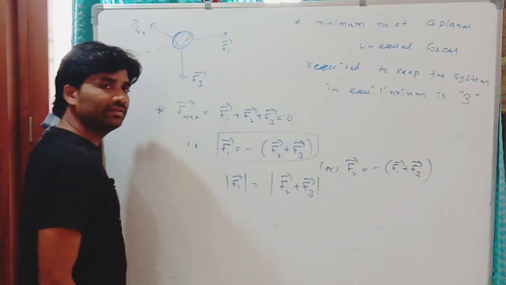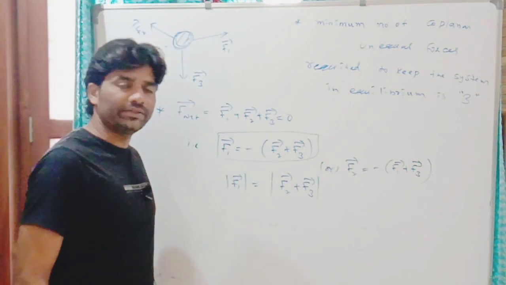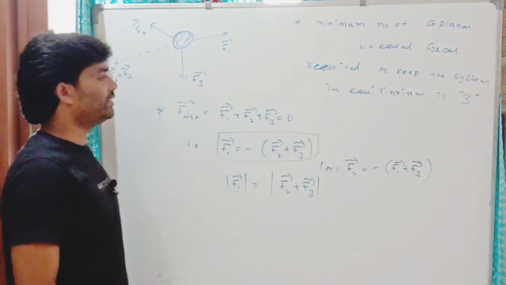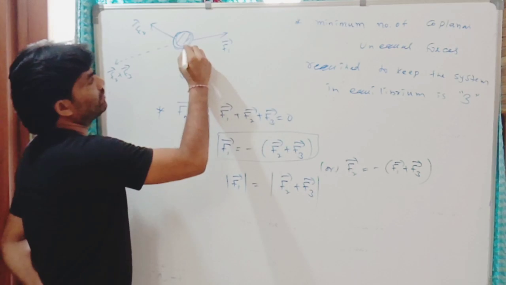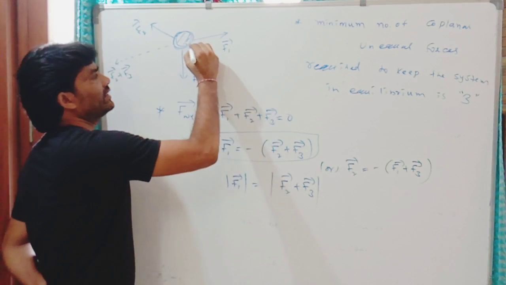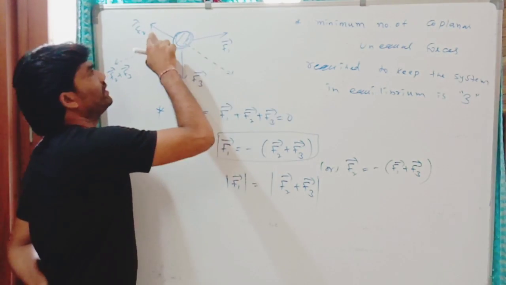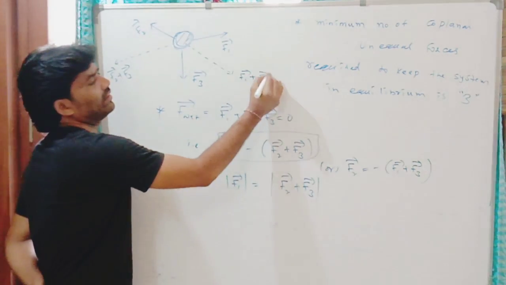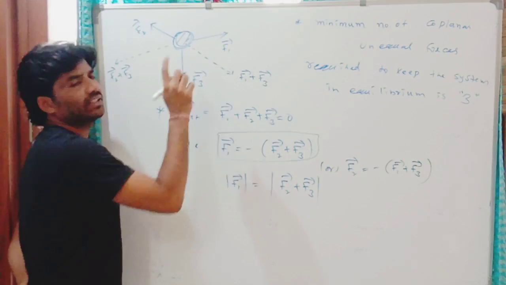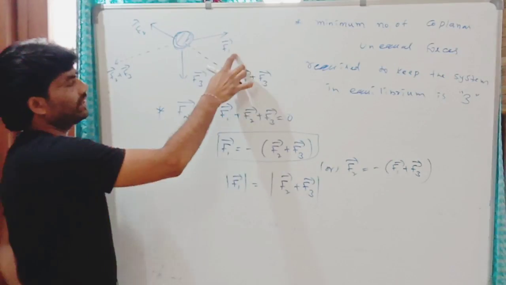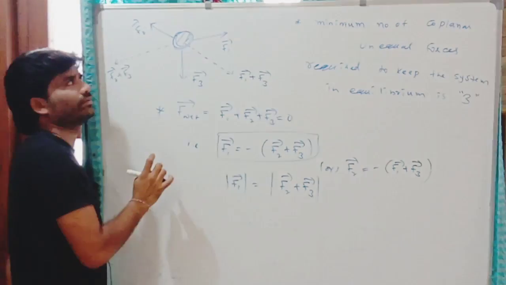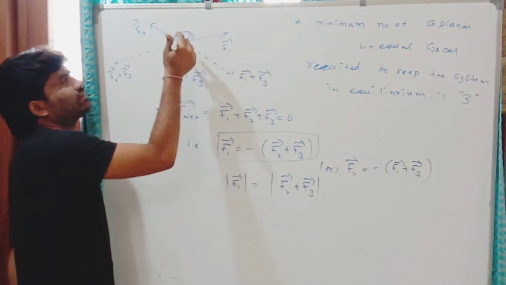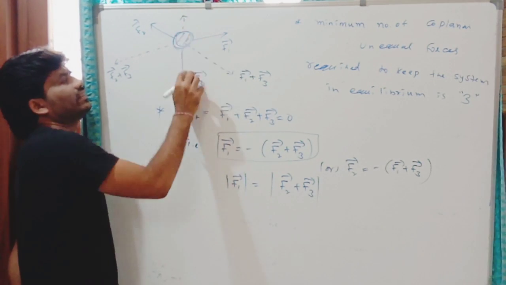It means what? That second force magnitude must be equal to the magnitude of the resultant of the first force and third force. This resultant is exactly opposite in direction to the second force, and it is cancelled by this resultant. This resultant of these two can balance F2. Resultant of these two can balance F1. Resultant of these two can balance this F3.